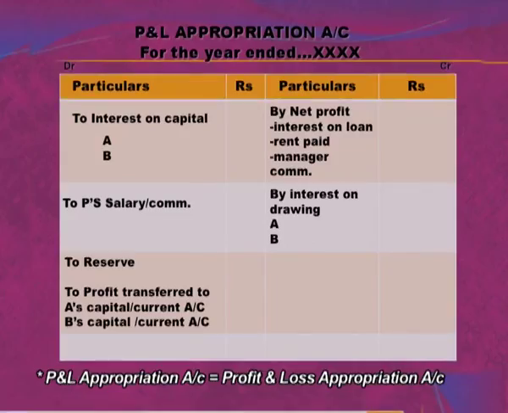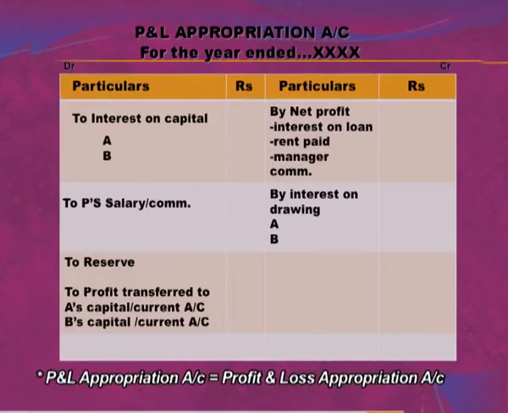The first head is interest on capital. The first form of distribution of profit is interest on capital. We can distribute the net profit in the form of interest on capital. If there are two partners, then we will give interest on capital to these two partners, and a certain percentage will be given in the question.